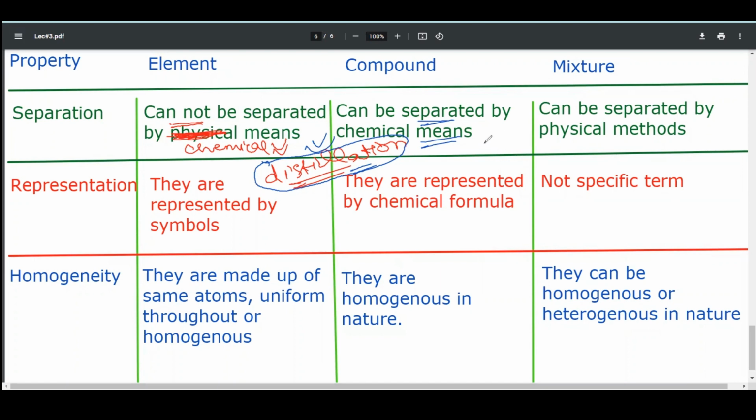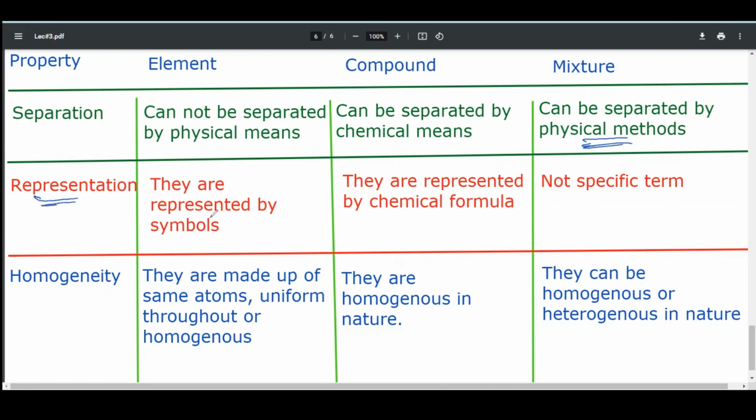For example, if we pass H2O into the process of electrolysis, it will convert into H2 and O2. While mixtures can be separated by simple physical techniques into their components because they are mixed physically.